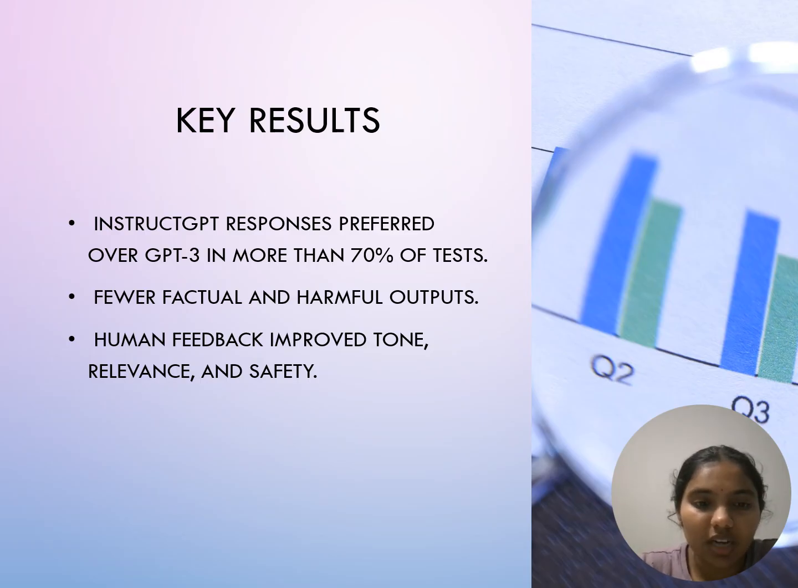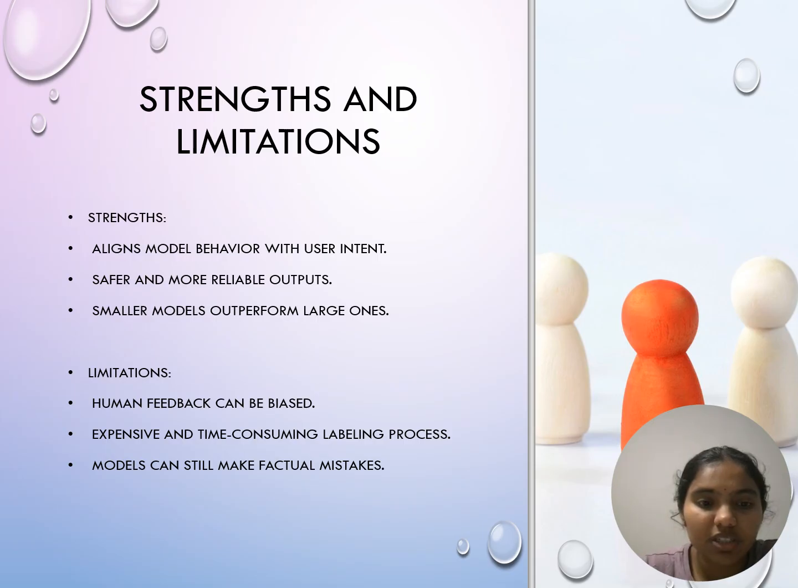And coming to slide 6, the strengths and the limitations. Let's look at some strengths and limitations. On the strength side, this approach makes AI systems much more aligned with what users want. It usually produces safer and more reliable responses, and even smaller models can achieve impressive results with proper training. However, there are also limitations.